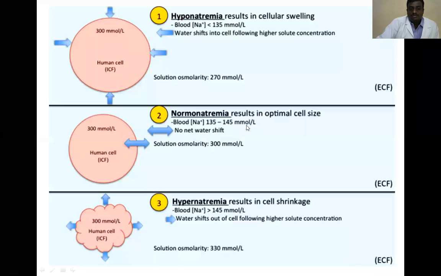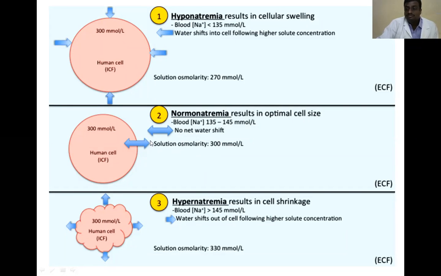So if we are maintaining the normal 135 to 145 millimoles per liter, then there is no diffusion of water between the intracellular and extracellular fluid. There is no water diffusion. If there is any abnormality of this normal range in the extracellular fluid, there is a chance of producing diffusion of water. For this, first of all, we need to know about hyponatremia. Hyponatremia means a low concentration of sodium in the extracellular fluid.